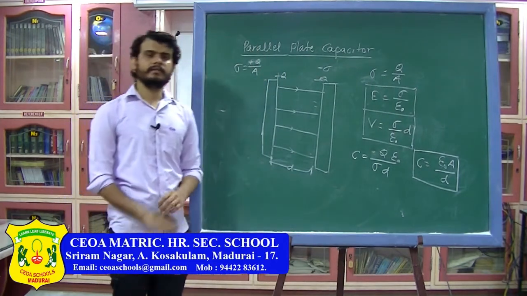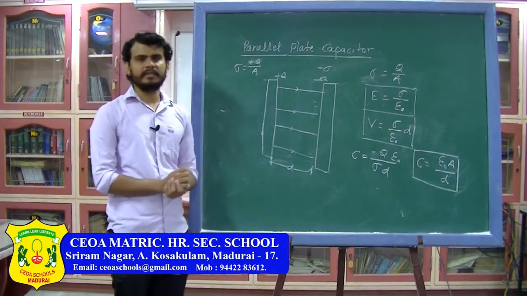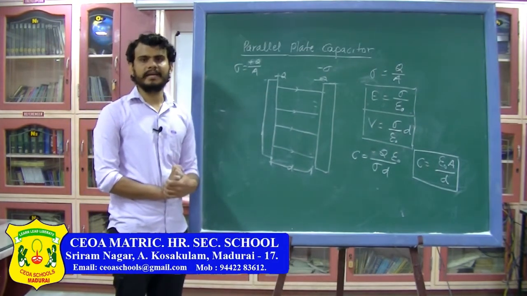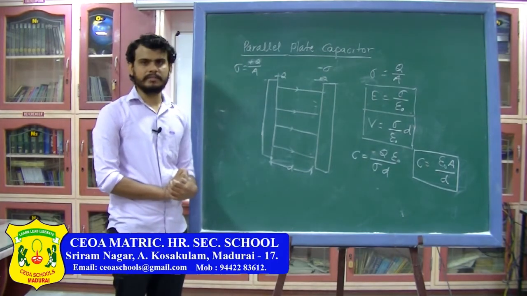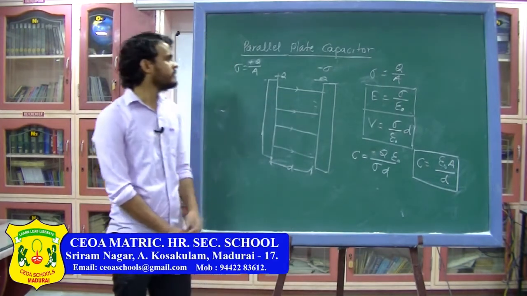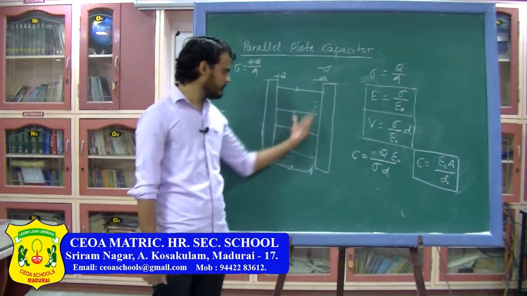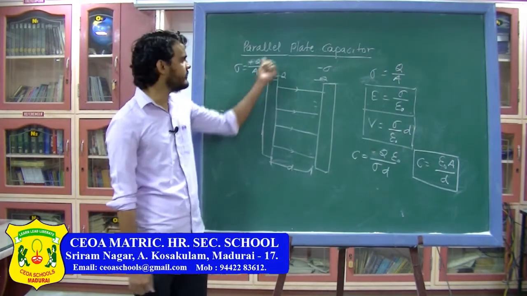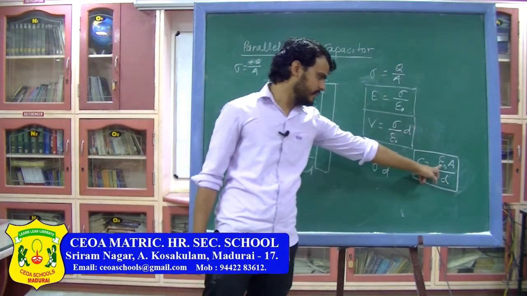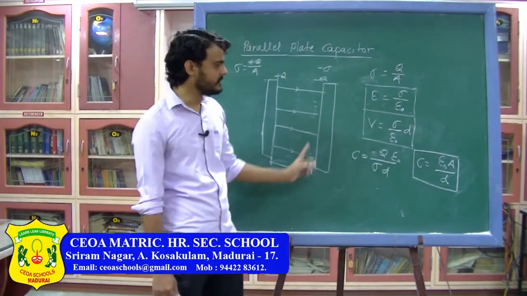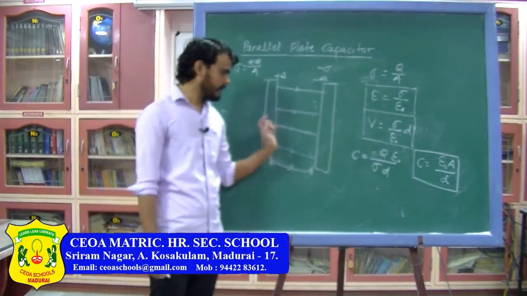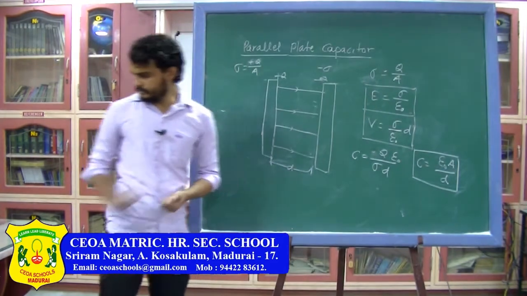So till now we have done three kinds of capacitor. In a spherical capacitor we have done two cases of spherical capacitor. One was an isolated capacitor, the second one was an enclosed capacitor. The second kind of capacitor is the parallel plate capacitor. We have seen two plates which are parallel to each other, that's why it is called a parallel plate capacitor. Its capacitance is epsilon naught A by D, which does not depend on the charge and does not depend on the potential. Now from this we have derived the symbol for capacitor also.